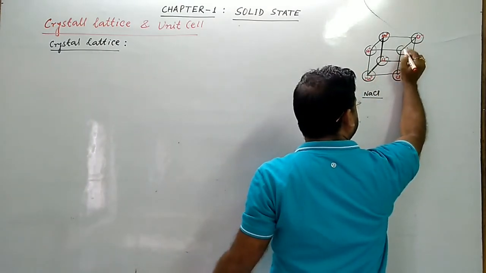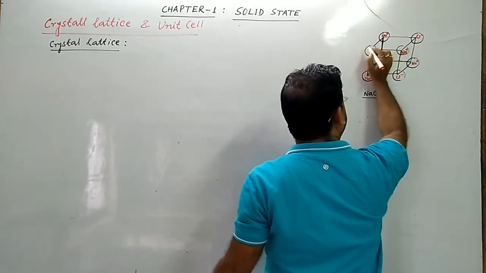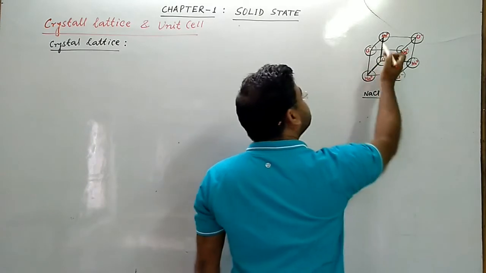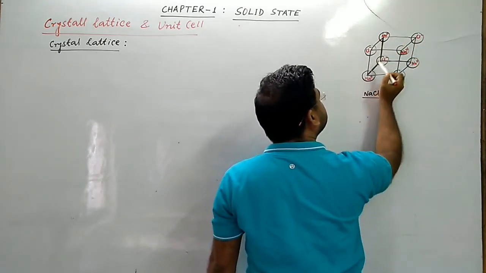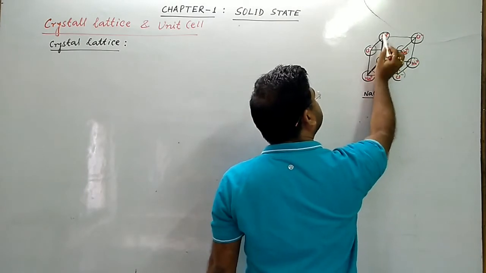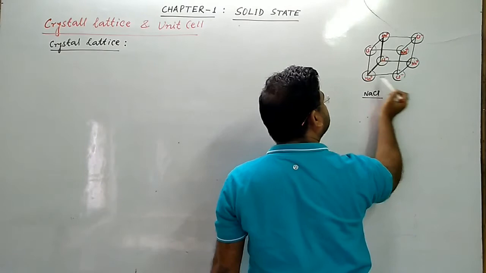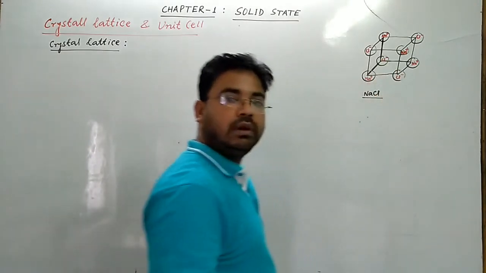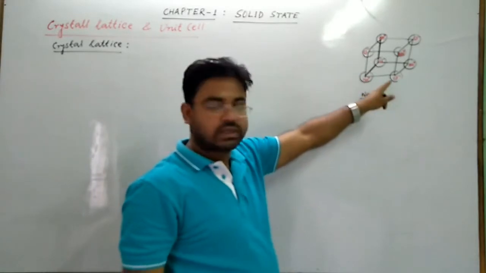Okay, let me change it a little. Say here it is Na positive and here Cl negative. So see, Na positive, Cl negative, Na positive, Cl negative, alternating. These are arranged in a definite geometrical pattern within the crystal.